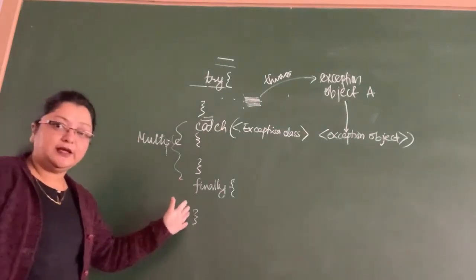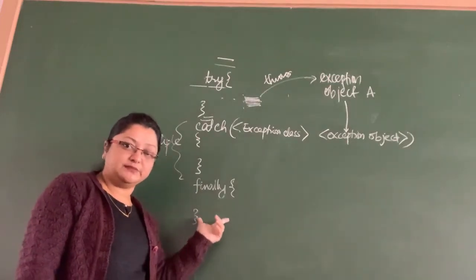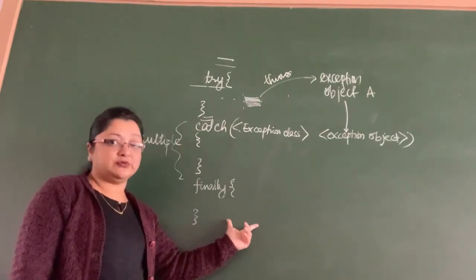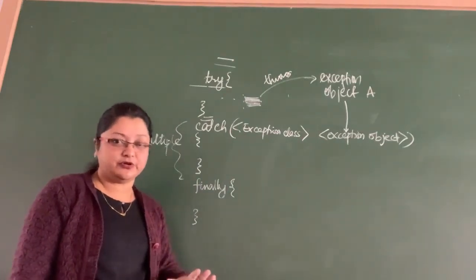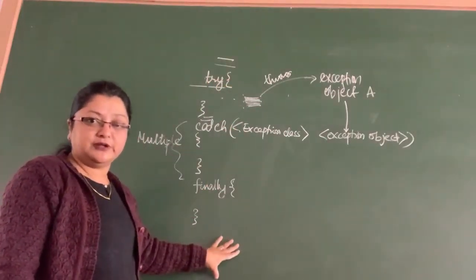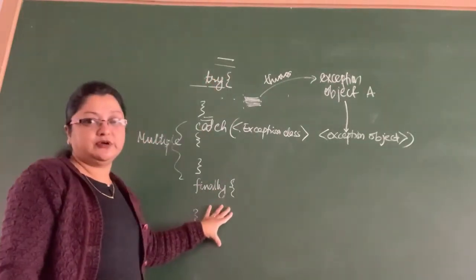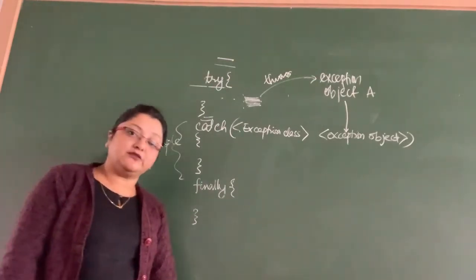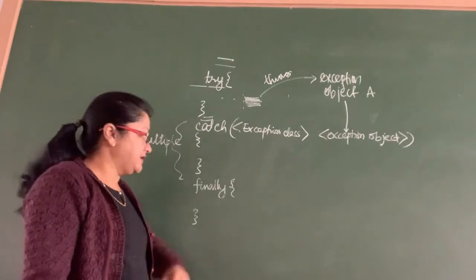Then comes the finally block. Here you can have code. This comes after all the catch blocks. Here you can put code which will be executed after the exception has been caught. Whether there has been an exception or not doesn't matter. If there is an exception, then it will go to the catch block and then come to the finally block. If there is no exception, then the code in the try block will get executed, then it will come to the finally block. So the code here will be executed irrespective of whether there has been an exception or not. It is code that will always execute. So that is the finally block.